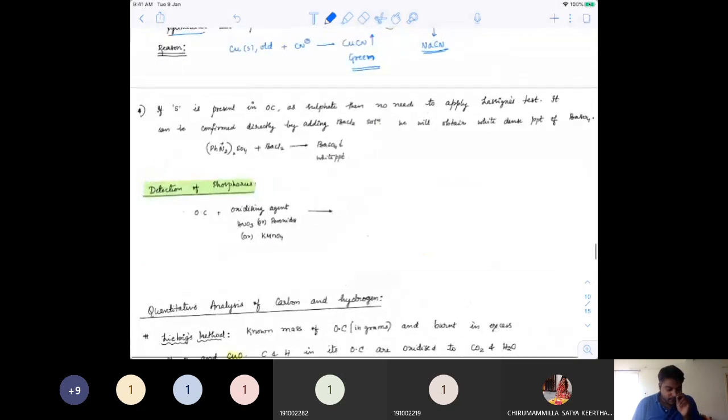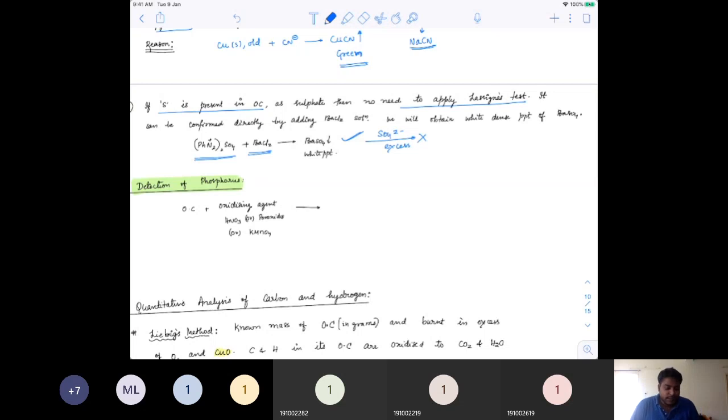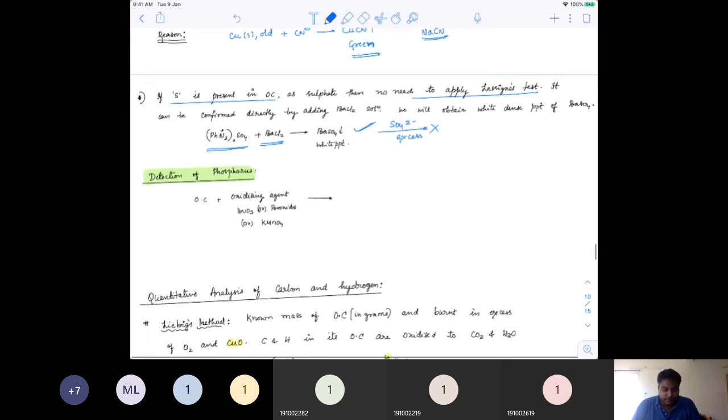Next, suppose sulfur is present in the organic compound as sulfate, you can easily detect that. So no need to apply any Lassaigne's test. You can simply take that sulfate and react it with barium chloride. You will definitely get barium sulfate precipitate. Barium sulfate is insoluble in excess of sulfate, so that easily gives a detection for sulfate.